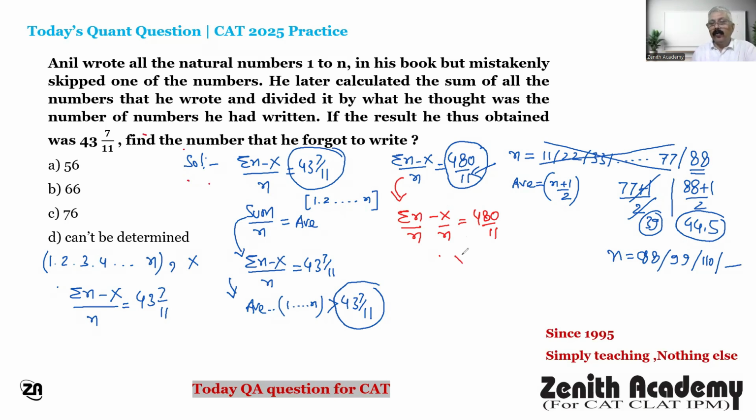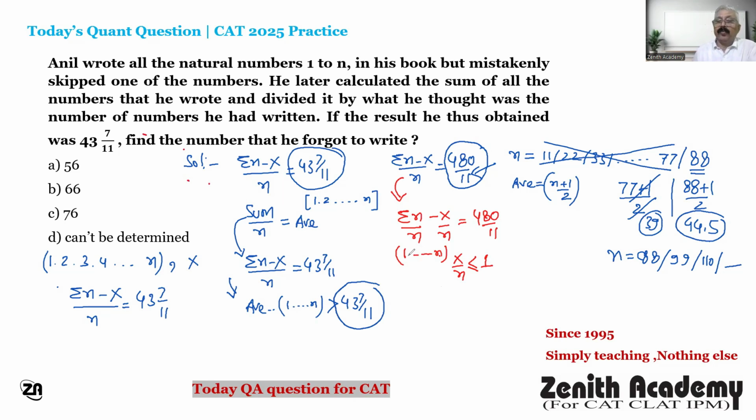The value of x upon n will always be less than or equal to 1. Correct? Take any number from 1 to n. Even if you subtract n, so x equal to n, then n upon n is equal to 1.